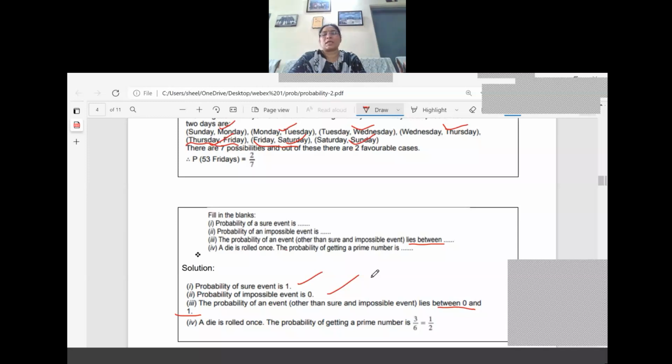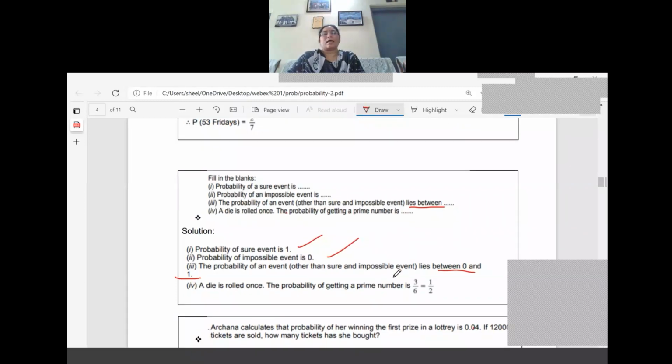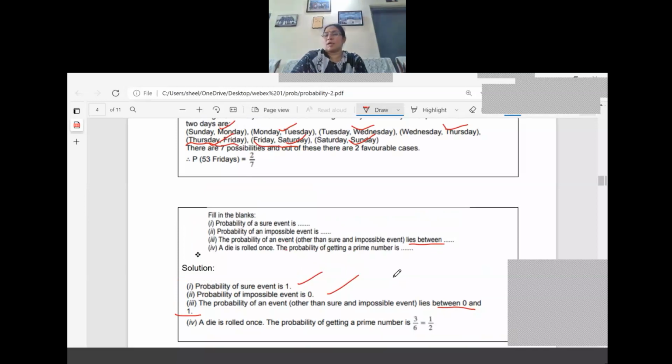Now what is the next question? A die is rolled once. The probability of getting a prime number is? So we already know that when a die is rolled once, the possible outcomes are 1, 2, 3, 4, 5, 6. Which are the prime numbers there? 2, then 3, then 5. So out of 6, 3 are favoring. So what is the answer for this question? 3 by 6 equal to 1 by 2.